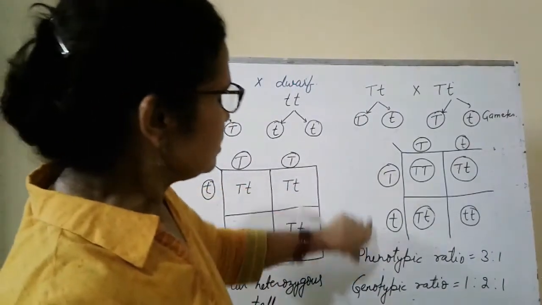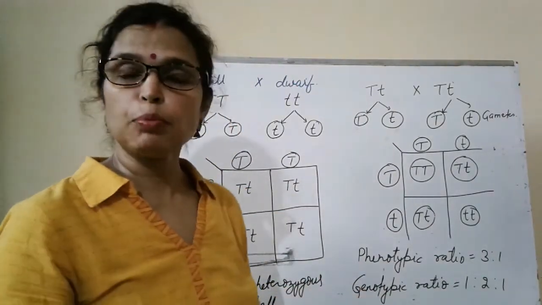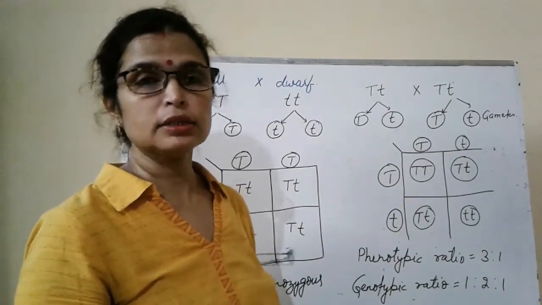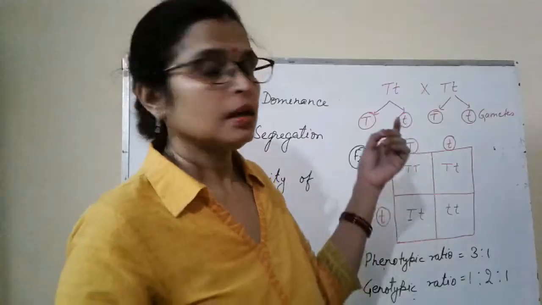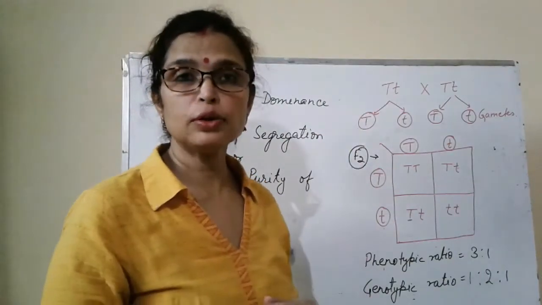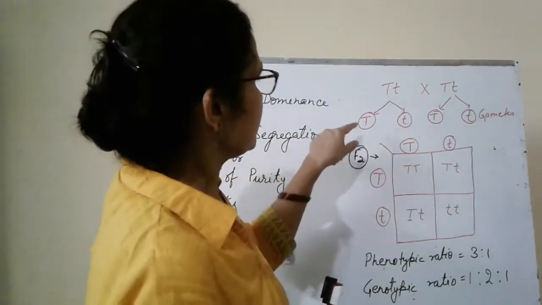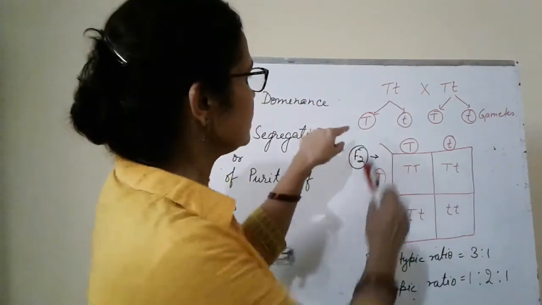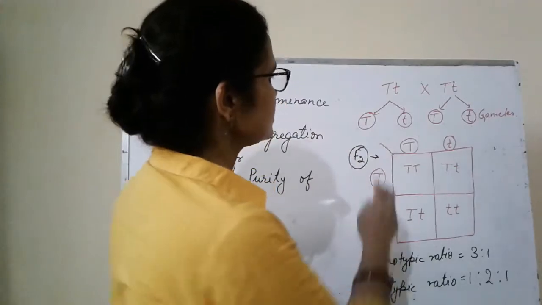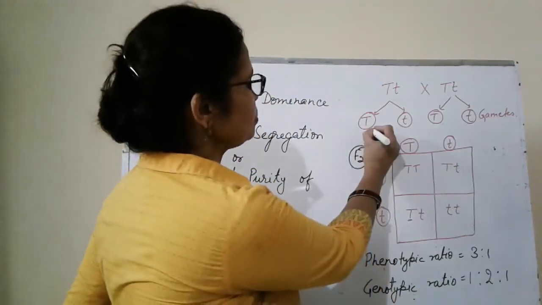After seeing this result, Mendel proposed the second law, that is the law of segregation. In heterozygous conditions, both factors remain together without influencing each other. But during gamete formation, these factors or alleles separate. That means the gametes are always pure.